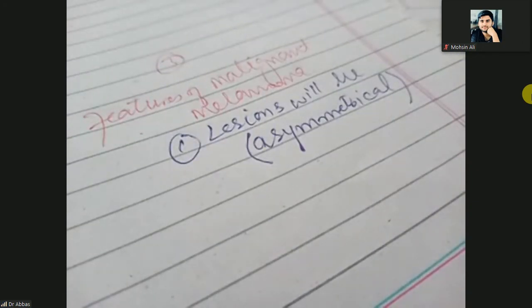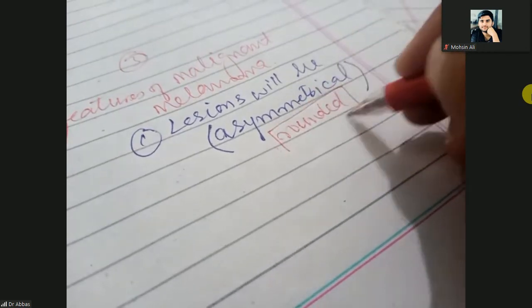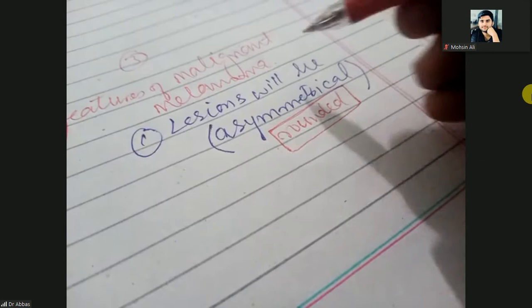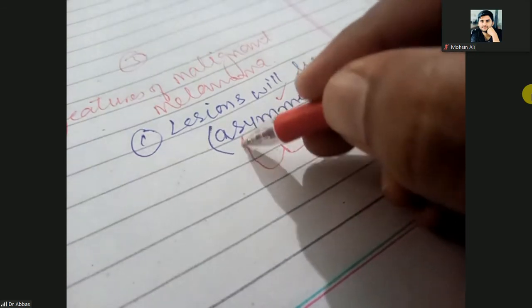But before turning into the malignant melanoma, the lesions were rounded. But now, in the malignant melanoma, lesions will become asymmetrical. It means rounded lesions are going to become asymmetrical. Rounded hyperpigmented lesions will turn into asymmetrical when they become malignant melanoma.